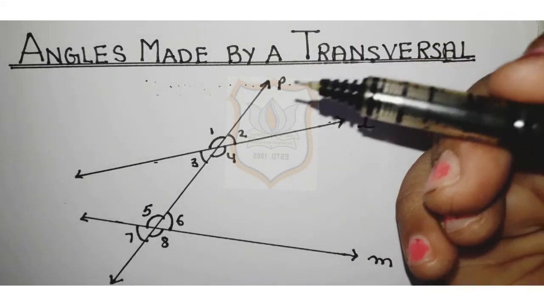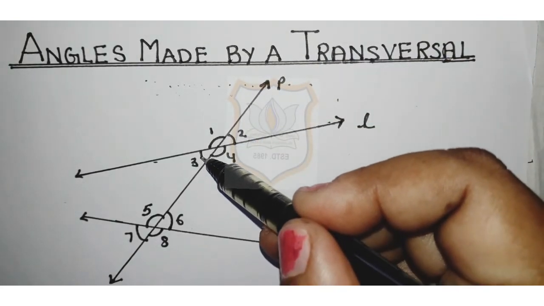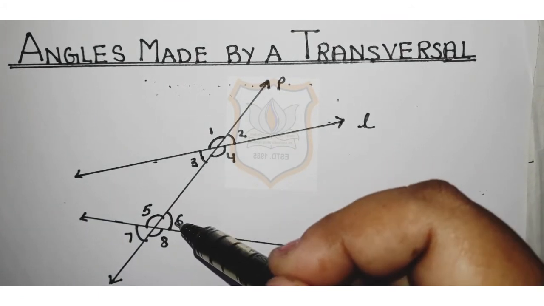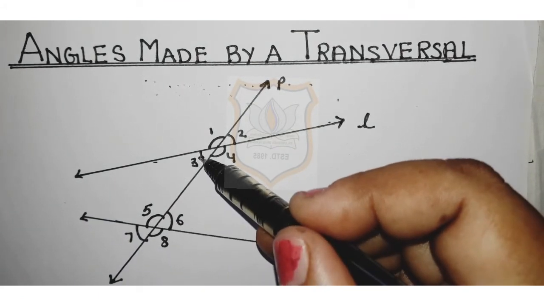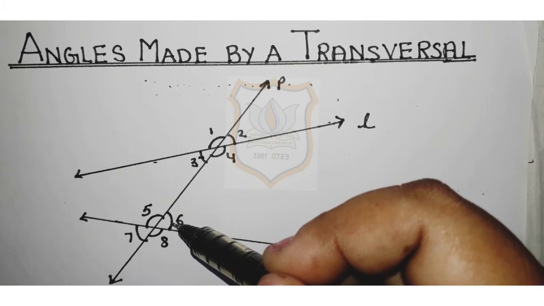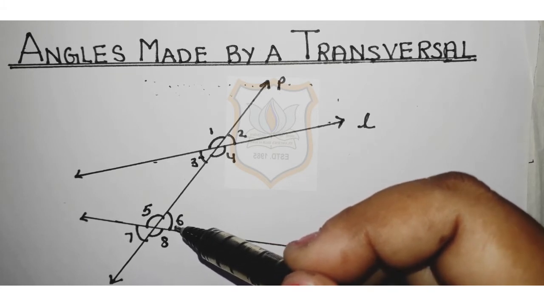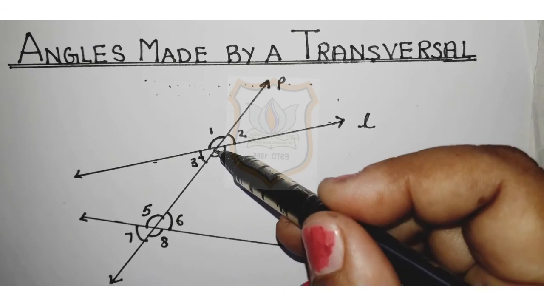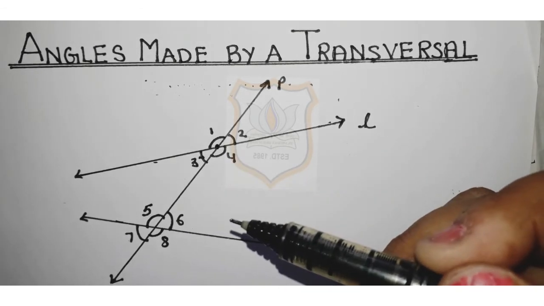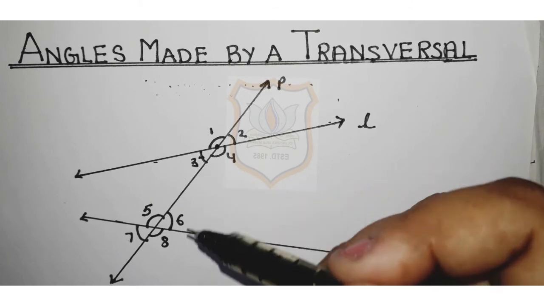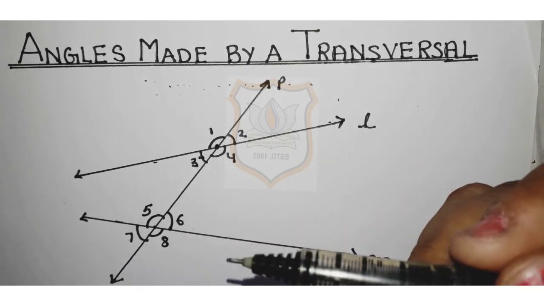Now, what are alternate angles? They have different vertices. See, angle 3 and angle 6 are a pair of alternate angles because they have different vertices. This one is the vertex of angle 3 and this is the vertex of angle 6.